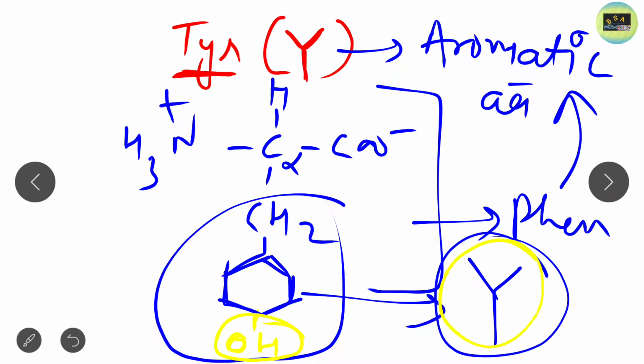Clear? This is the simple difference between phenylalanine and tyrosine. I hope you will easily remember it now. So this is about tyrosine. Because the hydroxyl group is present in tyrosine, it can undergo various types of modification.